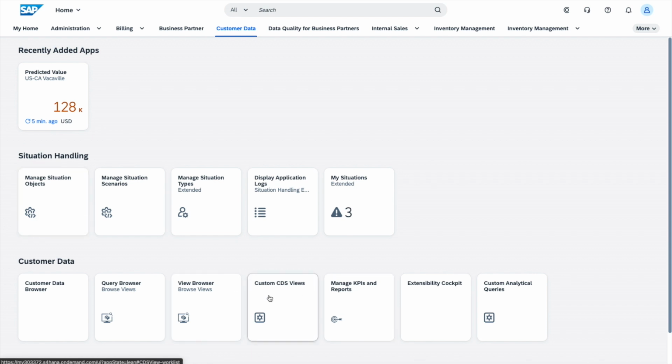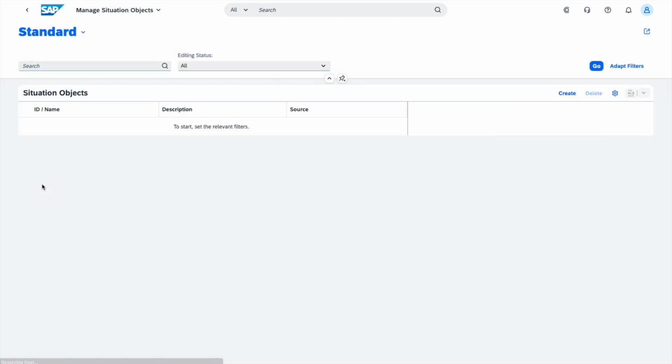In my CDS, I have information pertaining to the anchor, the freight order per se, as well as the events. But even from a business object point of view, the events are sub pieces of information that exist within the context of that freight order. They don't have a separate existence, if you like. So let's go ahead and look at the managed situation object, which is the first object that you would need to define.